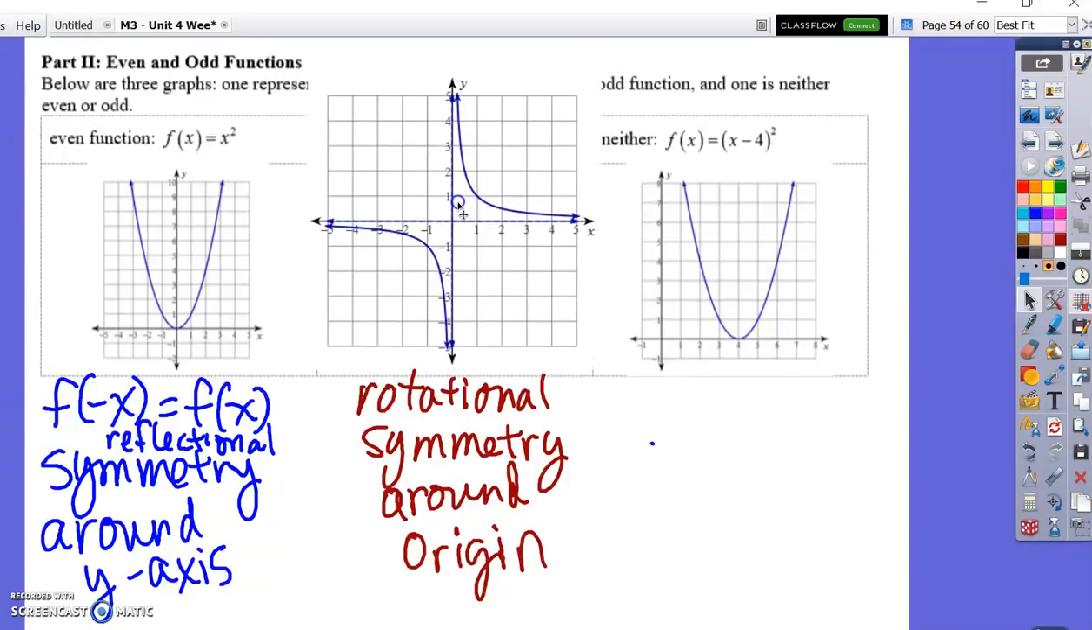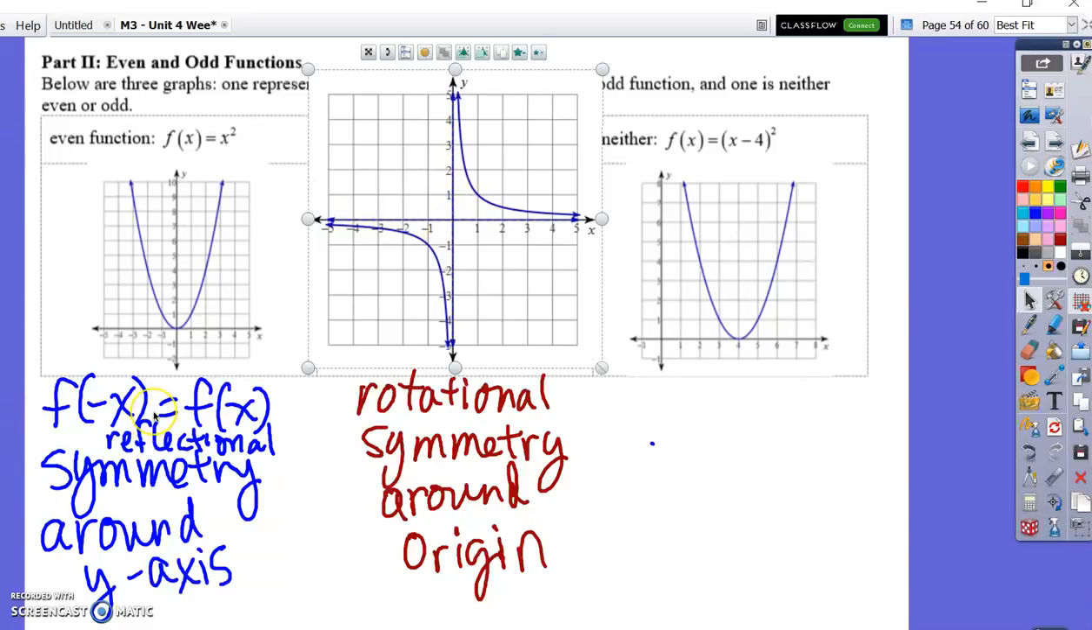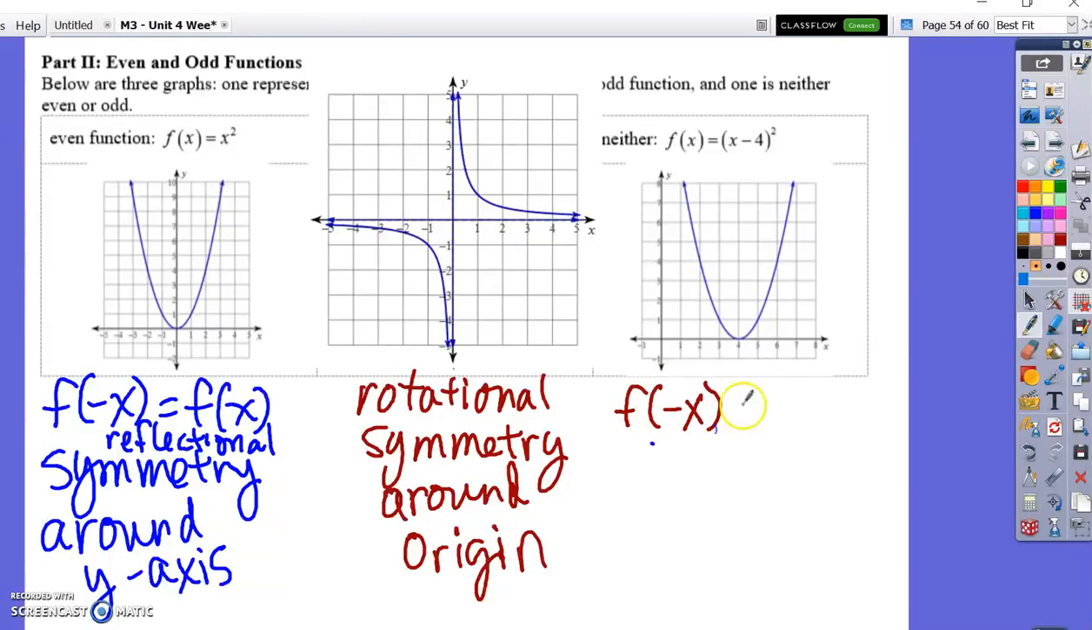The other reason it's odd is also algebraic. We're still talking about this function here. When I plug in negative x, I get out the opposite of what I get when I plug in positive x. So when I plug in 1, out comes positive 1. When I plug in negative 1, out comes negative 1. Or when I plug in 5, out comes 1/5, and when I plug in negative 5, out comes negative 1/5. Another good example of an odd function is x cubed.